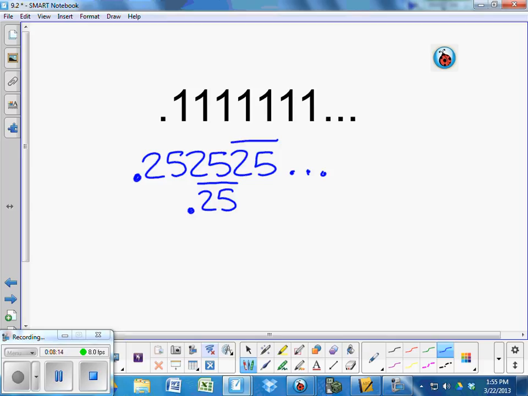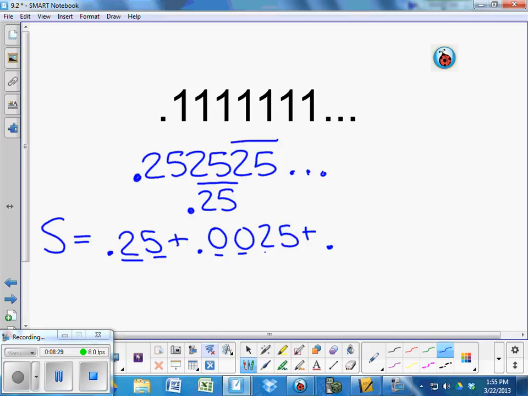What's different this time when we go to write it out as a sequence? It's 0.25 plus, you need a 0 for each digit, 25, plus, now you need a 0 for all how many? 4. All right? Since it's 2 digits repeating, you need 2 more zeros each time.